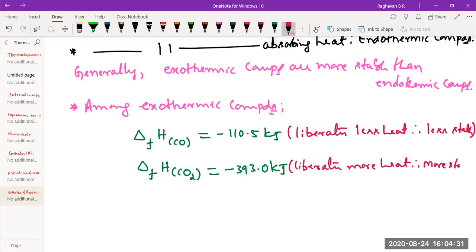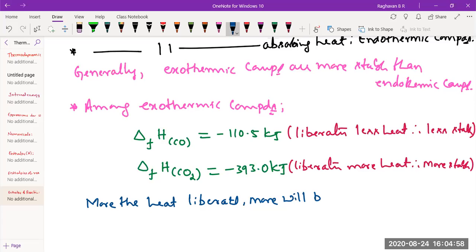So what is the important generalization we can make? The more the heat liberated, the more the stability of the compound.